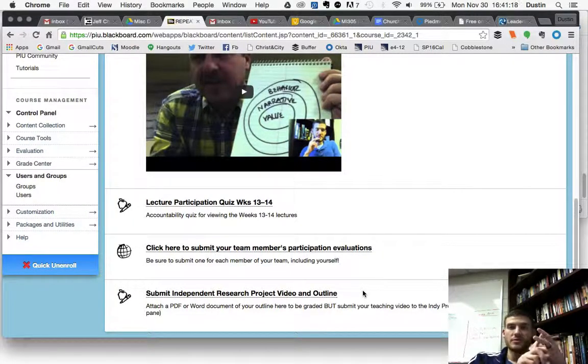Because you're supposed to have sources, I want to know what those are on the outline, and I want you to have actually documented it, not that you just open up your laptop and start talking about it. I want to see that you have researched it, and this is where you get your grade. So when you click Submit Independent Research Project, attach it as a PDF or a Word document. You'll click that here and submit it just like you do any other assignment.